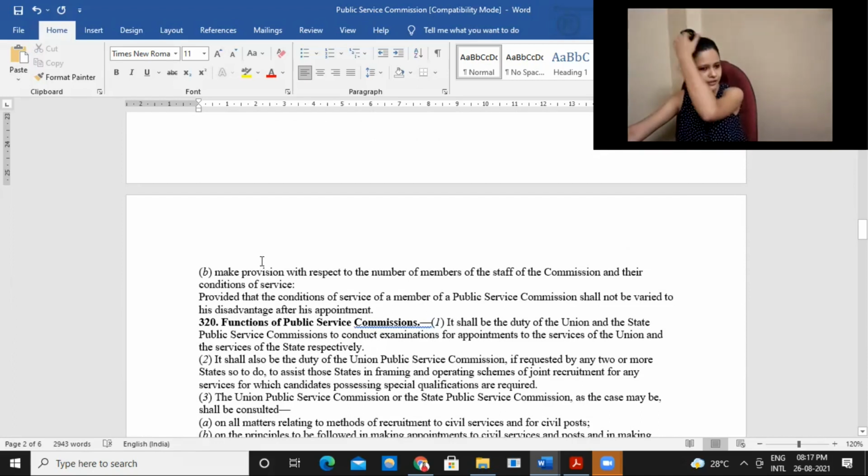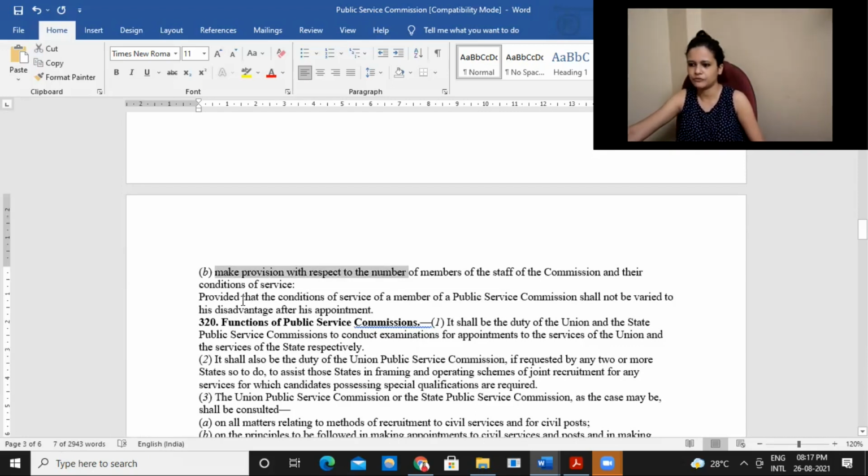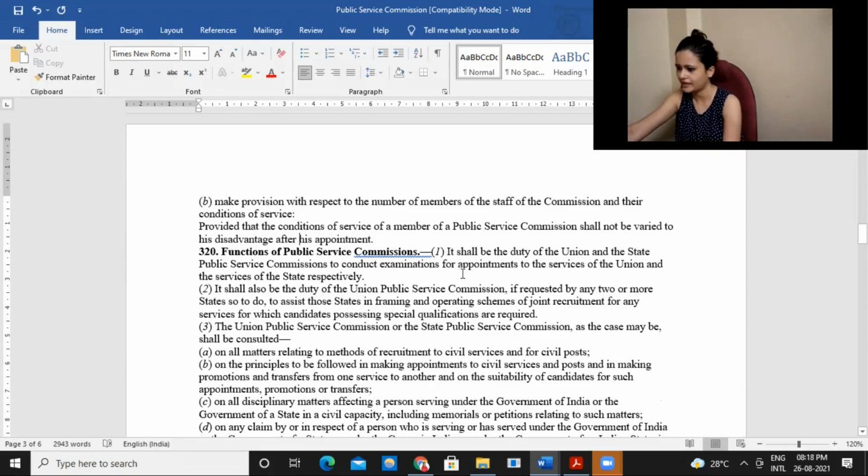Basically, the governor and president will oversee all the stuff, right? Their appointments, how many members are needed in order for them to perform their functions properly, etc. Make provisions with respect to the number of members of the staff of the commission and their conditions of service. All that stuff will also be taken care of.